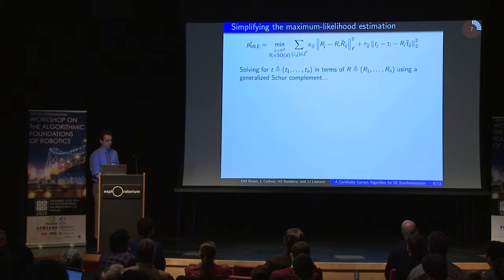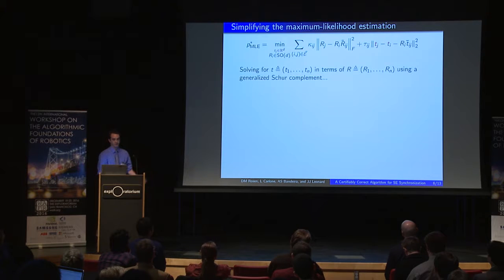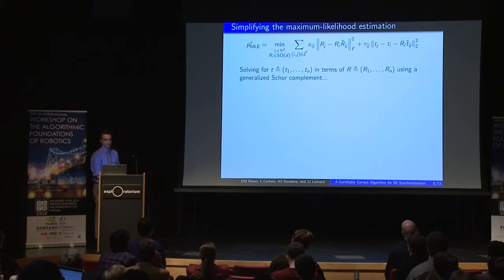Okay, so the advantage to this is that because we have this nice convex quadratic objective, it will allow us to further simplify this maximum likelihood estimation. So if you think for a moment about fixing the rotational estimates, just pick some, and consider now just estimation in the translational states, what you'll notice is that this estimation problem in the translations is an unconstrained convex quadratic linear least squares problem. And as a result, it's possible to analytically solve for these translational states, for a fixed value of the rotations, using a generalized Schur complement.